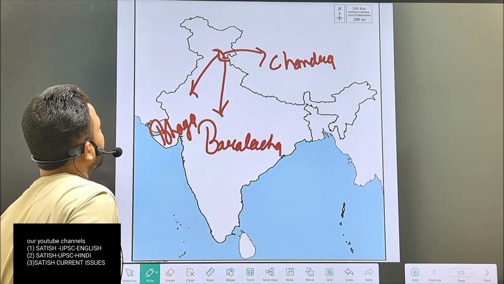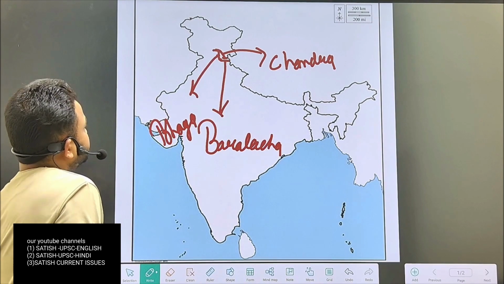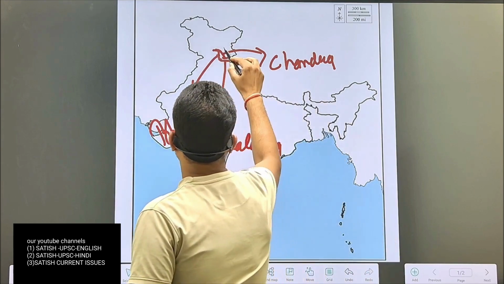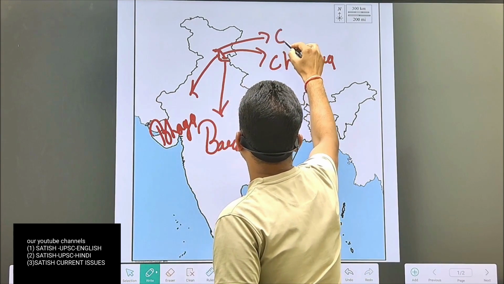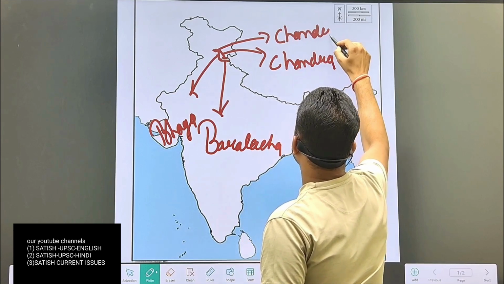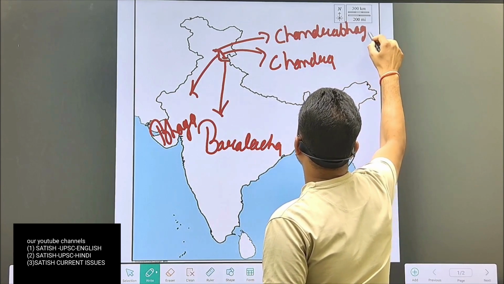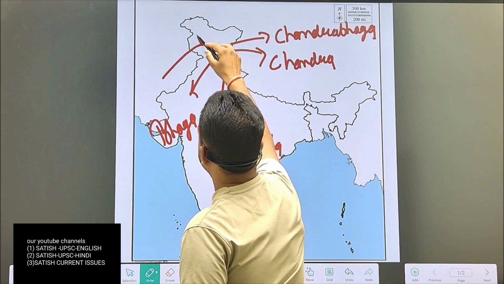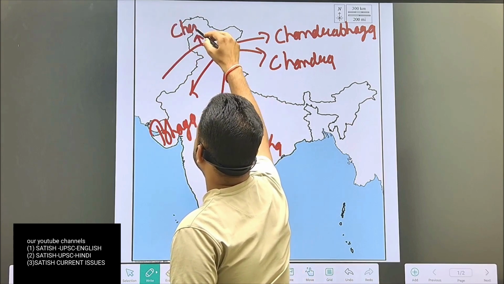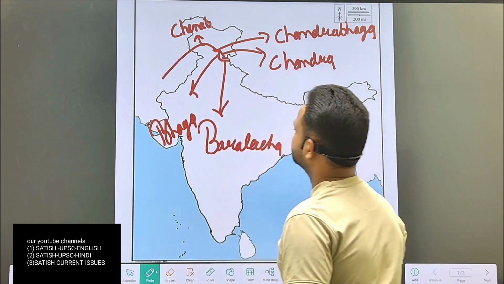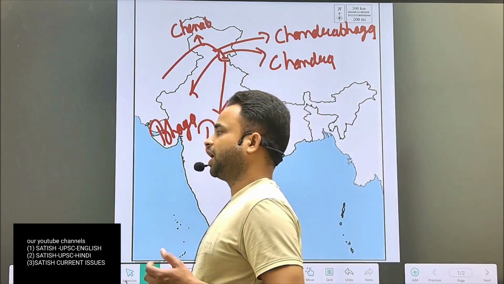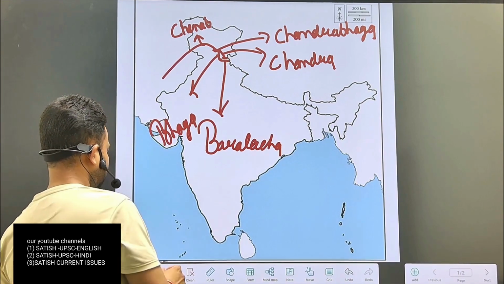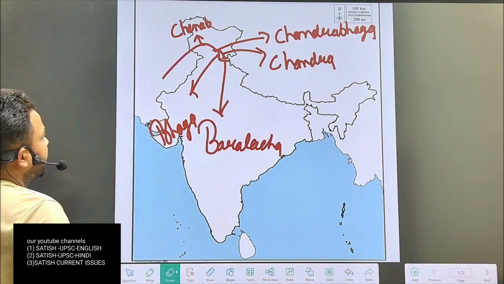And when Chandrabhaga enters into the Jammu plain, that river is known as Chenab. So these are the facts about Baralacha and the rivers which originate from Baralacha Pass. Now we will see the next pass.